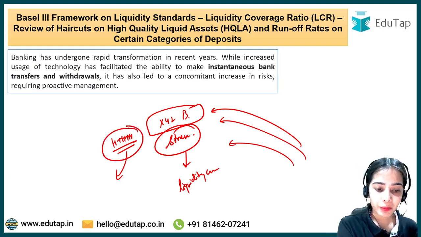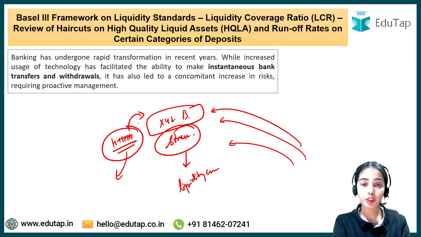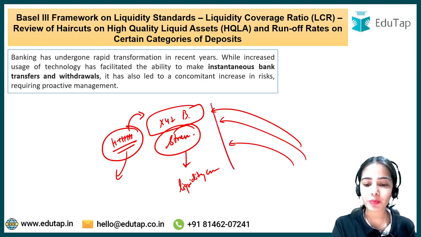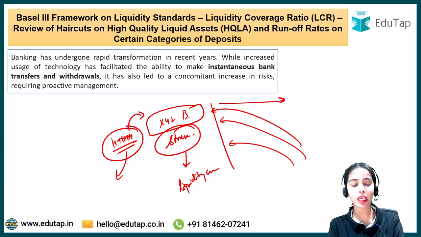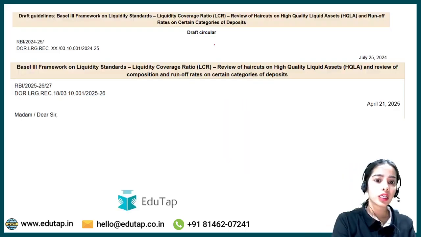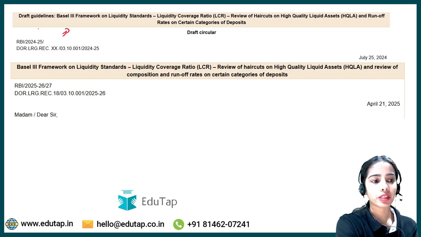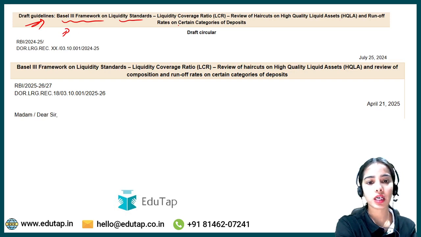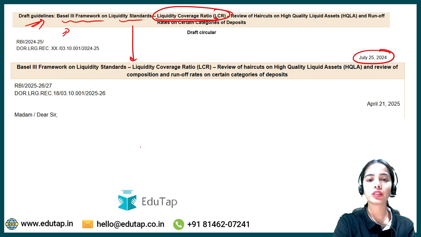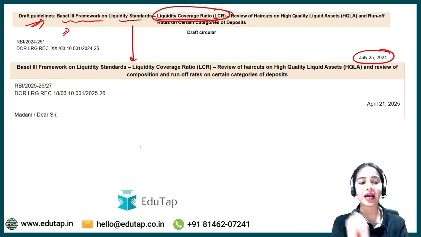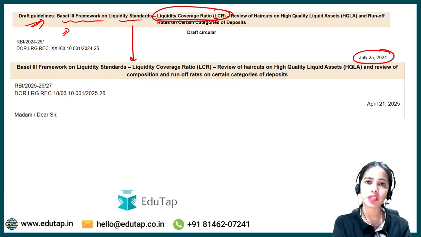The people were actually going to the bank physically to take out their money, but now it has become so easy through digital transactions to take out the money. So this is a problem. Now, in regards to this problem, draft guidelines were released regarding the Basel III framework on liquidity standards, the liquidity coverage ratio. Draft guidelines on the liquidity coverage ratio were released in July 2024, and now after feedback has been taken from the stakeholders, the final guidelines have been released, and we will discuss what these final guidelines are.